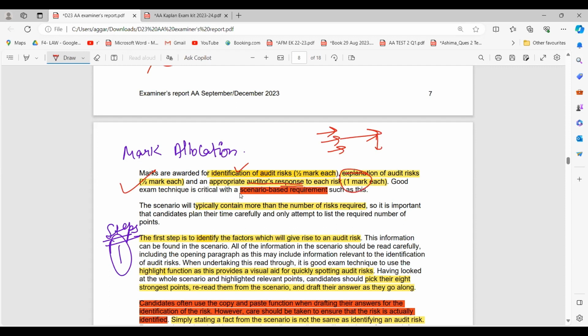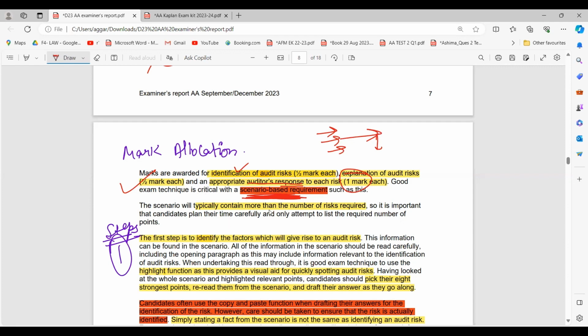Now, good exam technique is critical with an exam-based requirement such as this. This is a scenario-based requirement. You cannot just learn the audit risks and write them down in your exam, because I've seen so many students learn the audit risks from their notes, the examiner's notes or their tutor's notes, simply write them down in the exam, and get a 0, because it is a scenario-based requirement and you will get a completely different scenario in your examination, right?